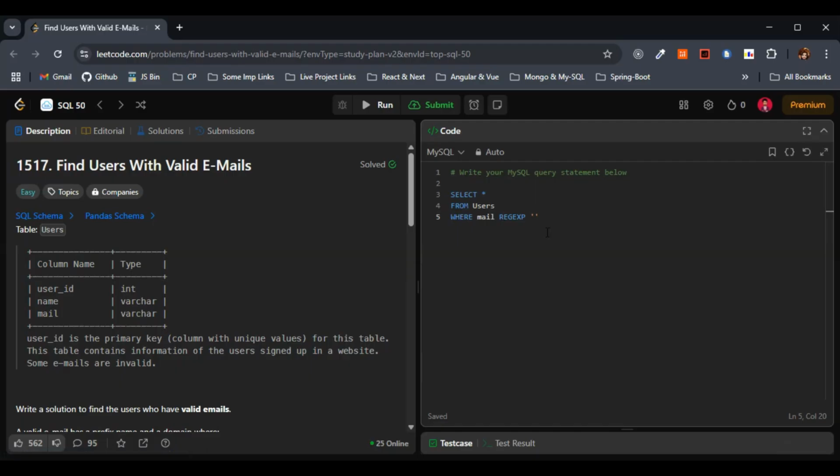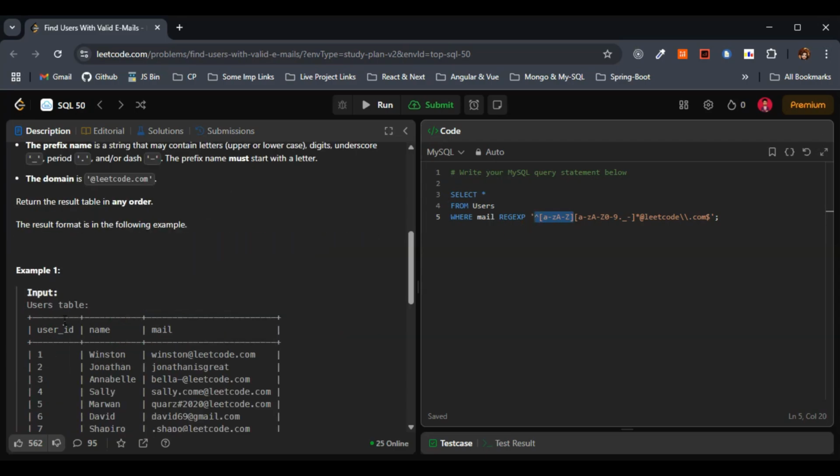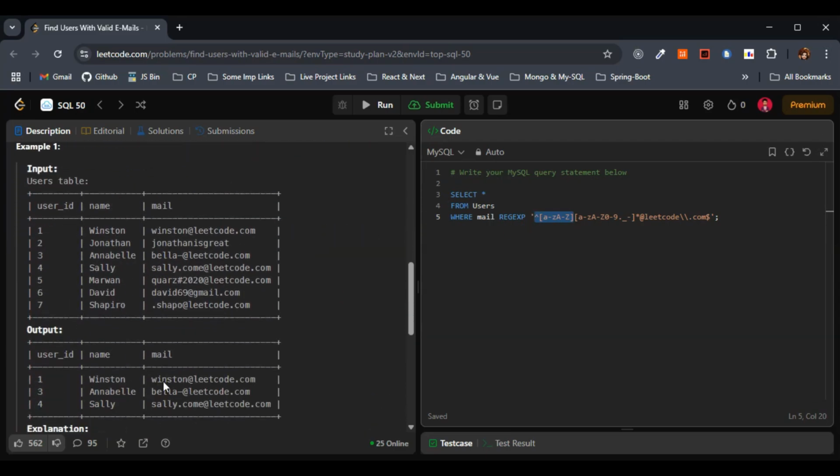So here I'll just paste the regular expression. Let me explain this one. This is it for the query. Basically, this symbol ensures the string starts with a pattern. That means small letter a to z to capital letter A to Z. This has to start with small a to z to capital A to Z in this case, right? So that's what they have asked in the question.